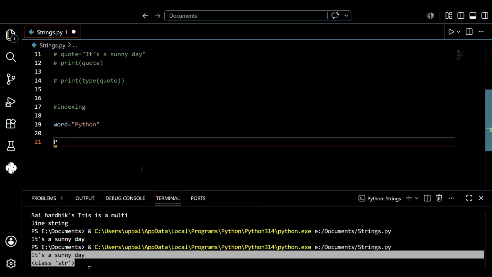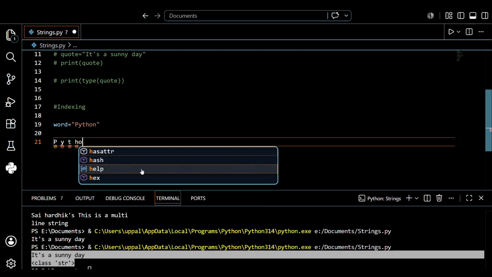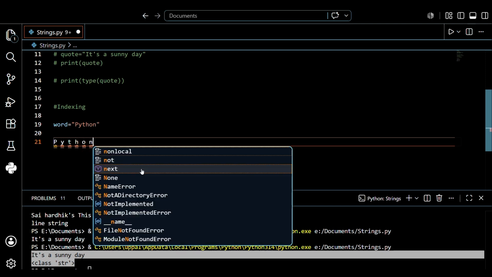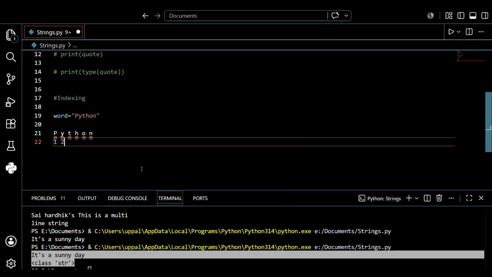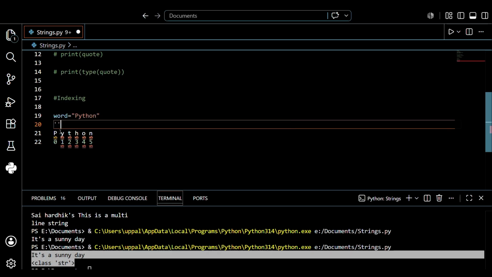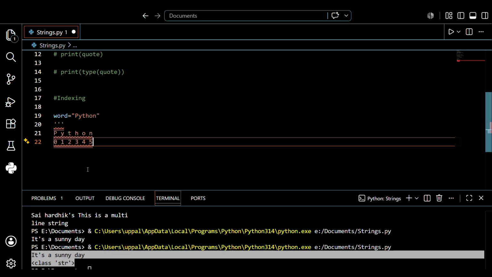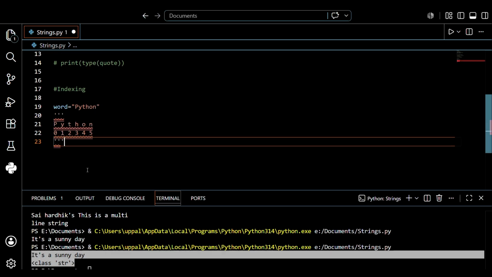So Python. After that, 0 1 2 3 4 5. So these are the positions of this, guys. I hope you understand. We're discussing the positions. So this is from start to end. Like, see, the starting position for P is 0, Y is 1, T is 2, H is 3, O is 4 and N is 5.